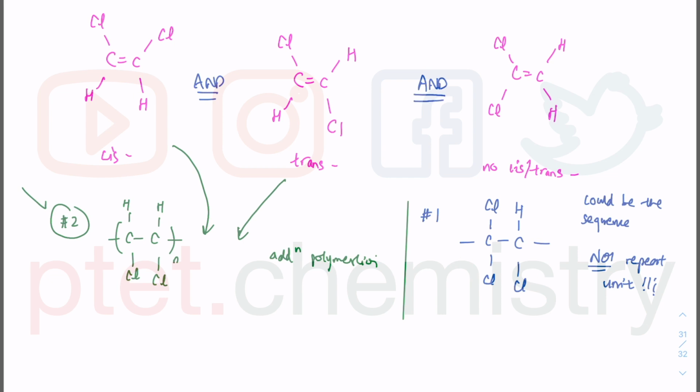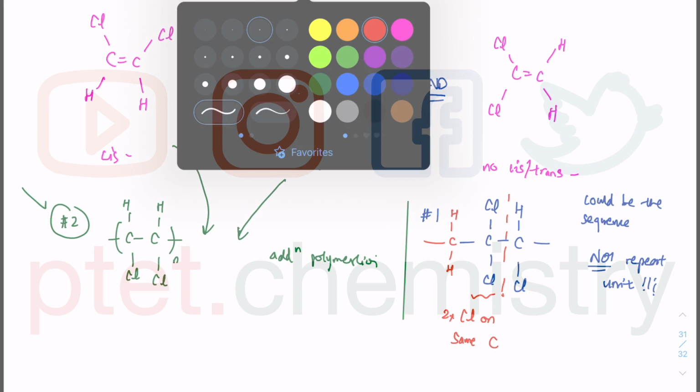So can you get it or can you not get it? Well, here you have chlorine, 2 times chlorine on the same carbon. Could you get it? Of course you could get it if you get that one. So your next one will be H and H, like that. Now you have chlorine, only 1 chlorine on the carbon. Of course you can have it, because then you would have, what would you have?